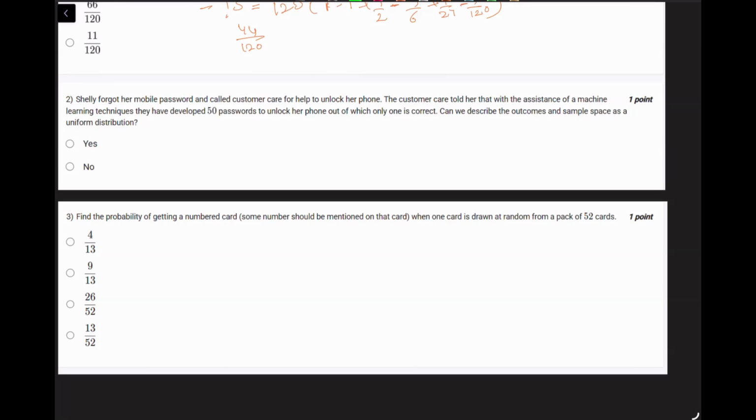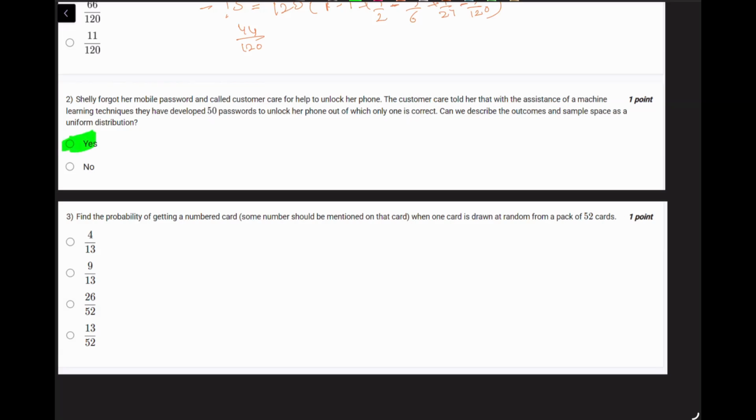Next question is, Shelley forgot her mobile password and called customer care for help to unlock her phone. The customer care told her that with the assistance of machine learning techniques, they have developed 50 passwords to unlock her phone, out of which only 1 is correct. Can we describe the outcomes in the sample space as uniform distribution? So, 50 possible passwords, only 1 is correct, can it be described as a uniform distribution? So the answer here is yes.